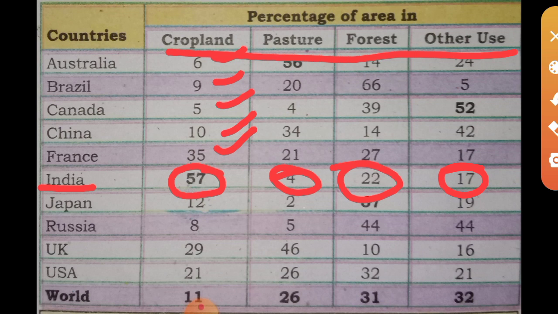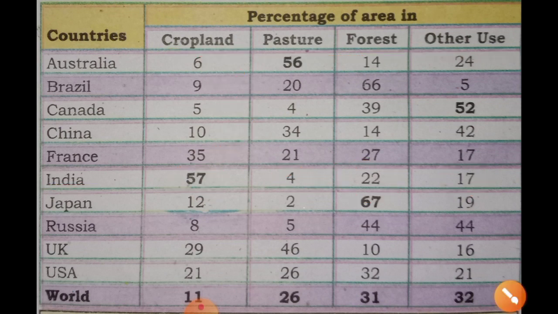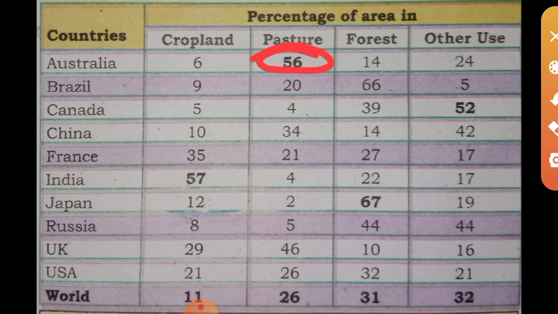Then what about other countries? Pasture land is very high in Australia. Look here, 56 percentage of land is under pasture, meaning grazing land for cattle. And listen, under forest, 67 percentage of the total land area of Japan is under forest.